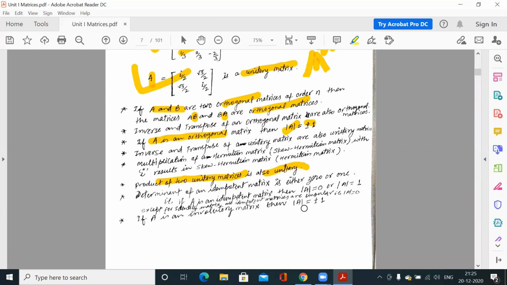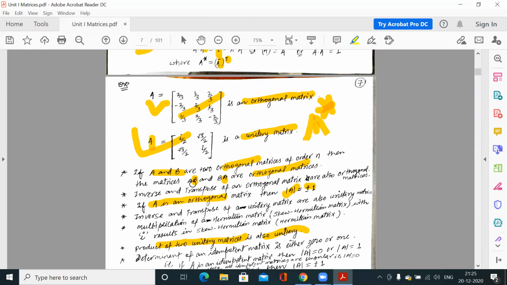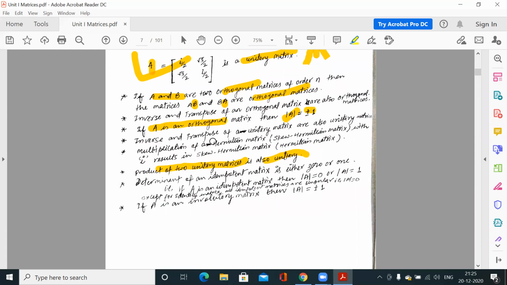So these are some properties you can verify by taking examples. If A is involutory, then also the determinant of that matrix is either +1 or -1. For an idempotent matrix, the determinant is either 0 or 1.